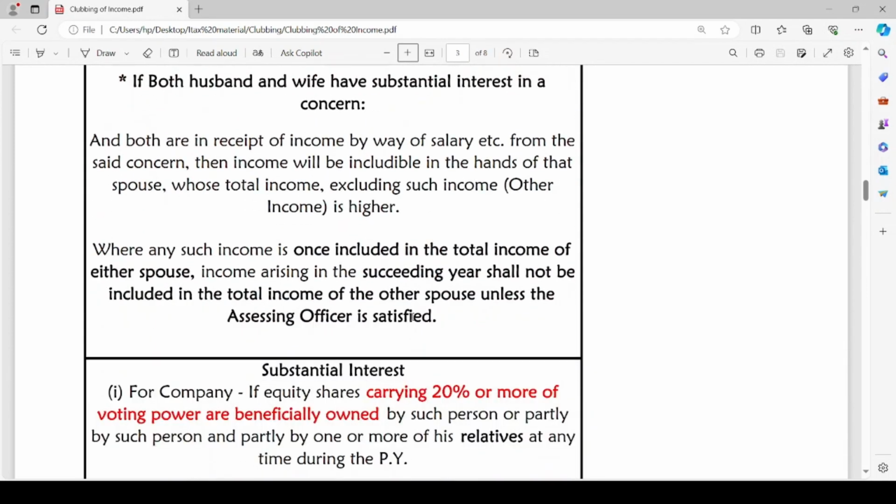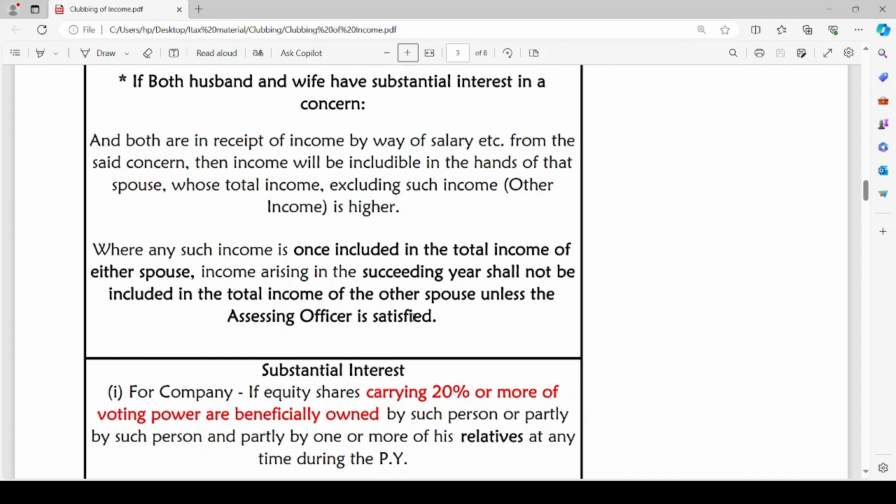There might be a case where both the husband and wife have substantial interest in a concern. In such a case where both husband and wife have substantial interest in a concern and both are in receipt of income, either by way of salary etc., any income earned by them from such concern, then the income will be includable in the hands of that spouse whose total income, excluding such income, is higher. We have to keep aside the income earned from the concern. The other income of the assessee and his spouse should be seen.